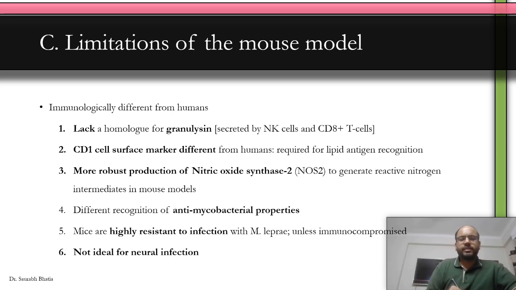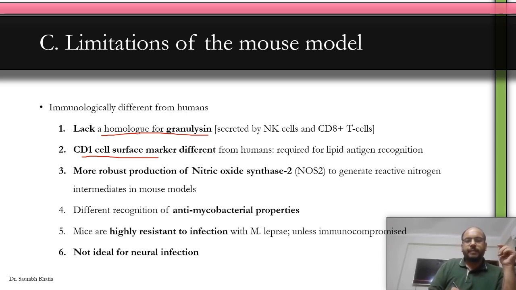Now, mice models lack a homologue for granulysin. Granulysin is an enzyme secreted by natural killer cells and CD8 positive cells, and they're responsible for killing and destroying M. leprae. Mice don't have another protein which has the same function as granulysin, so you cannot study that. The CD1 cell surface markers are different in mice as compared to humans. We require CD1 cell markers to identify lipid antigens.